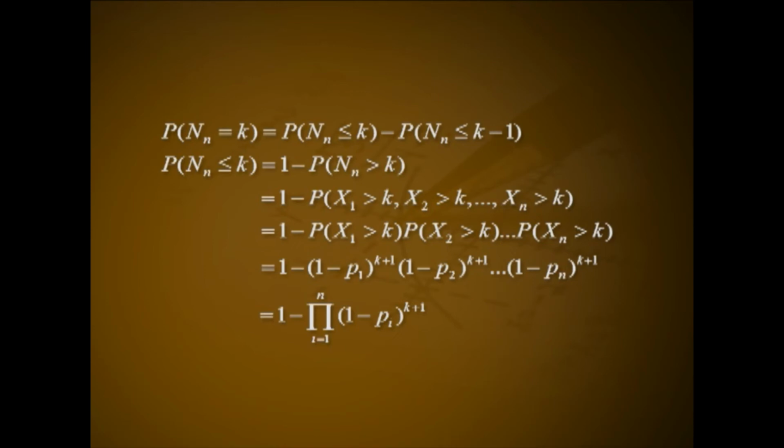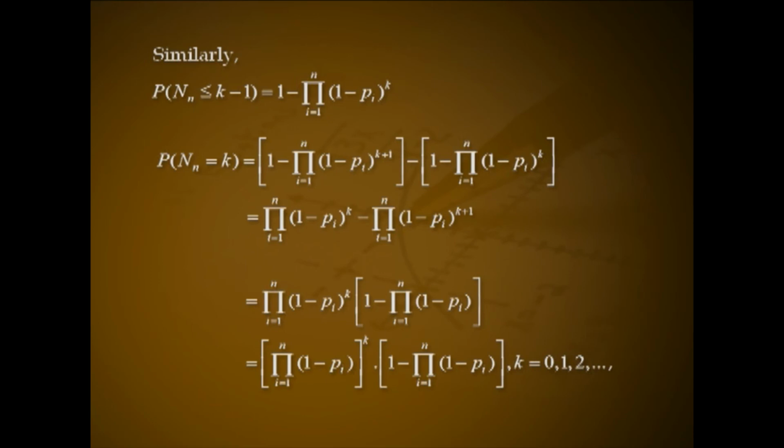Probability of Mn less than or equal to k, that is 1 minus probability of Mn greater than k, that is 1 minus probability of X1 greater than k, X2 greater than k, etc., Xn greater than k, that is 1 minus P(X1 > k) into P(X2 > k), etc., into P(Xn > k), that is 1 minus (1 - p1)^(k+1) into (1 - p2)^(k+1), etc., into (1 - pn)^(k+1), that is equal to 1 minus the product over i from 1 to n of (1 - pi) all raised to k + 1.